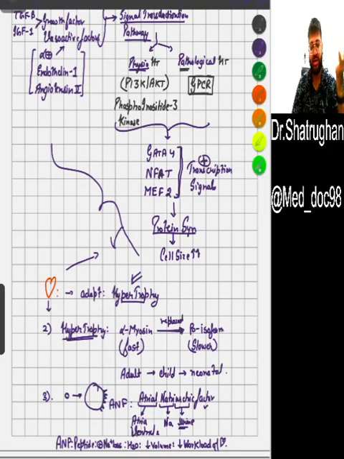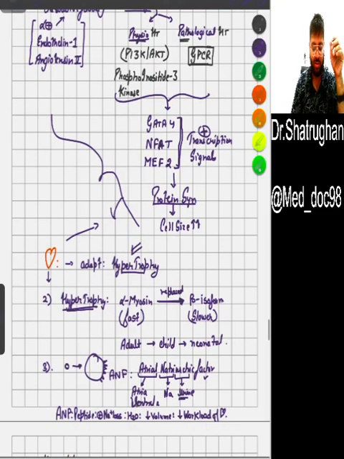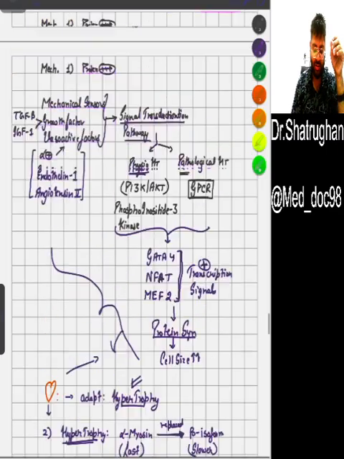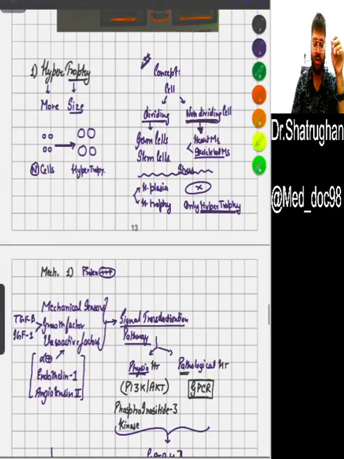The first is the change in type of proteins. The second is the occurrence of atrial natriuretic factors, which are all for decreasing the workload of the heart. Okay, thank you. This is all the hypertrophy we need to discuss. Okay, we will see you in the next topic.